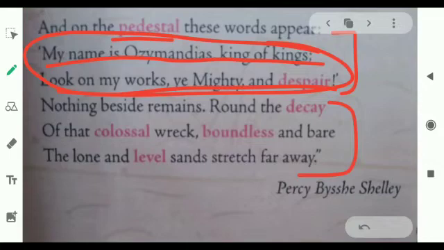As you could see in the 2 lines, "My name is Ozymandias, King of Kings. Look on my works, ye Mighty, and despair." This was all the arrogance shown by the king Ozymandias. As the statue is now destroyed, the engraving is a mockery of the pride and ego of the king. What is this? This is just a mockery, a fun of what? King Ozymandias. Now he should come and see what has happened to his statue. No one is even bothered about the pieces.